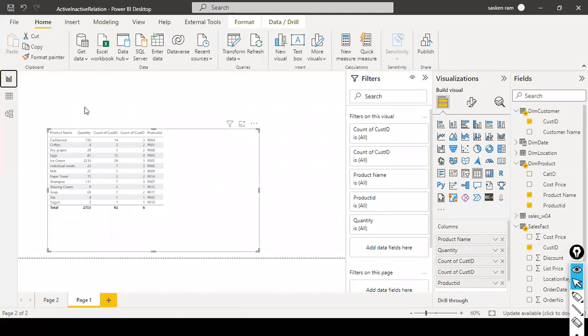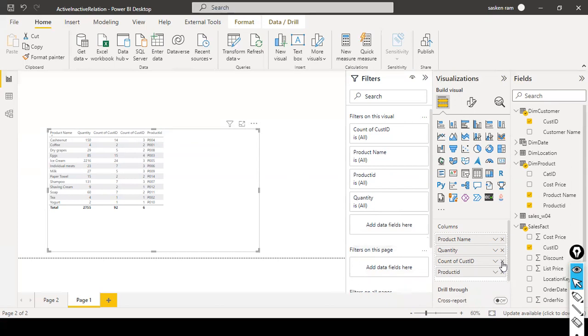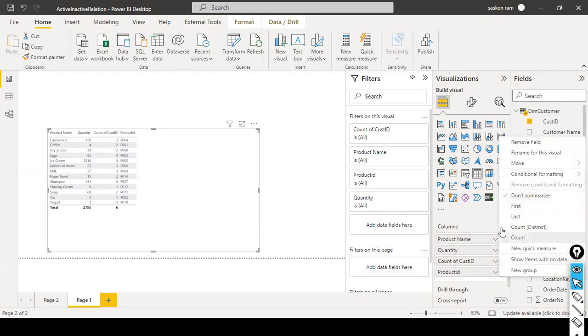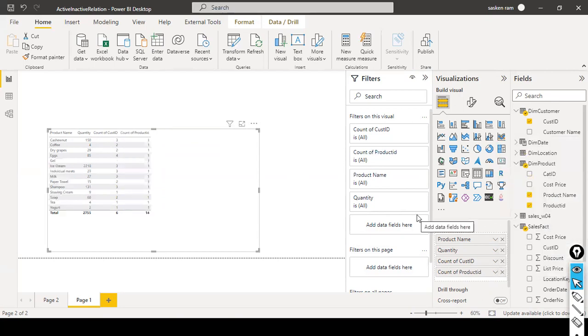But the point here is, each product is purchased by how many customers? It shows 3, but as we have seen in cashew nut, different customers purchased it, right? It is not giving the correct information. Which one? This one. This is not much helpful. I just remove this one. Even this one is also not doing a good job, right? So when I use the count here, now it shows 111. It repeats the value.